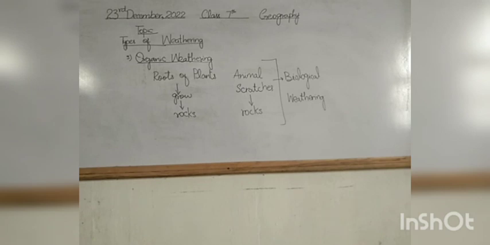It happens when plants break up rocks. How do plants break up rocks? This is what I had already told you. Their roots push through the small holes in the rock and they enlarge them. It also happens when animals scratch rocks. So this is how plants' roots and animal scratches weaken the rocks and play an important role in organic weathering. Apart from it, you might have seen it on buildings.